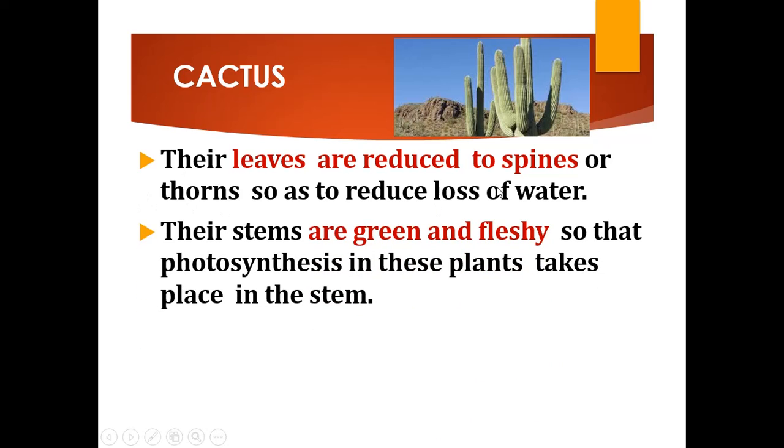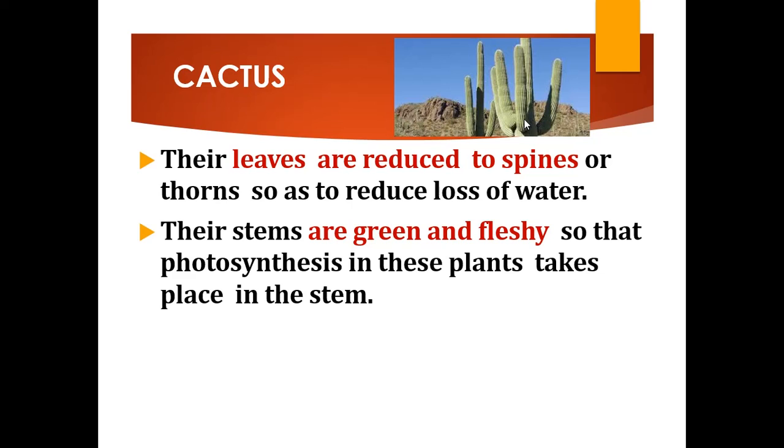Their stems are green and fleshy, so that photosynthesis will take place in the stem. As their leaves are reduced to spines, they cannot do photosynthesis in leaves. Normally, plants do photosynthesis in their leaf. So the leaf is called the kitchen of the plant. You have already learned in the first lesson, isn't it, children?